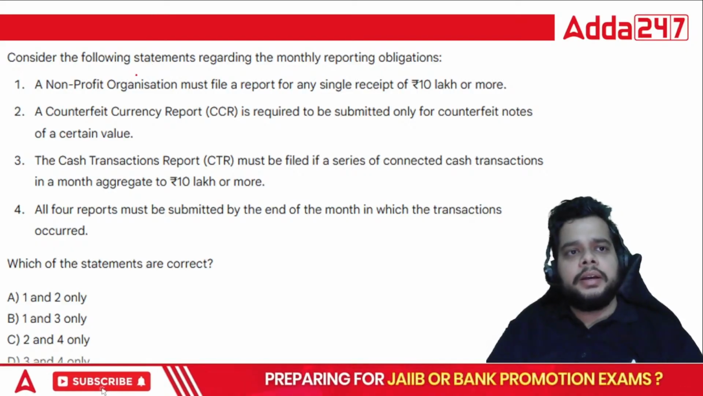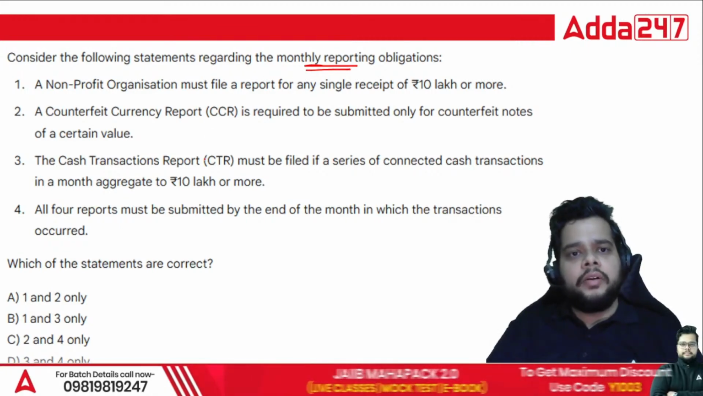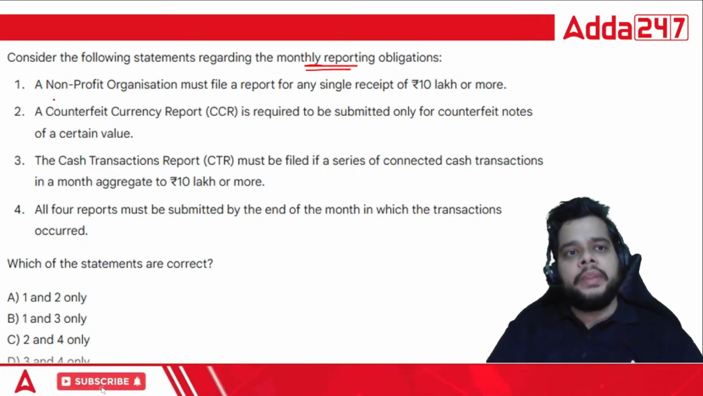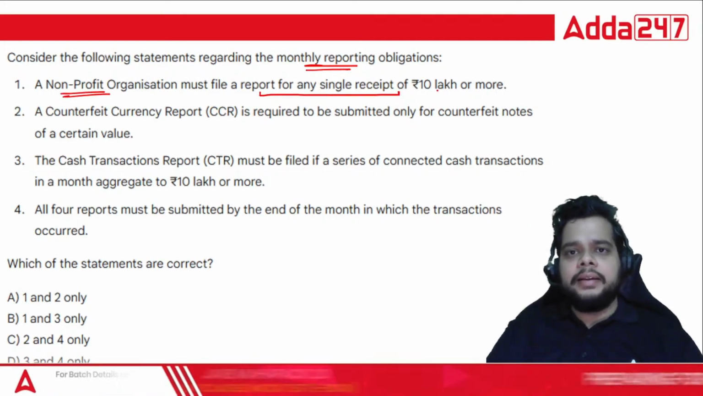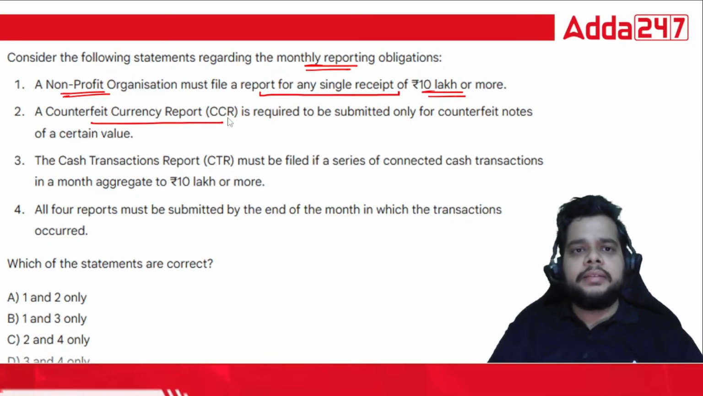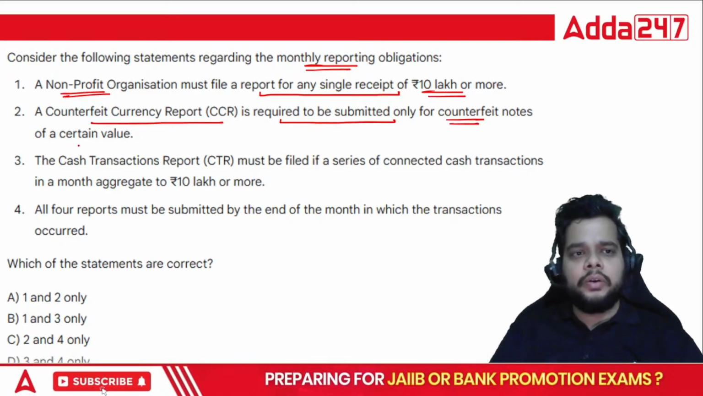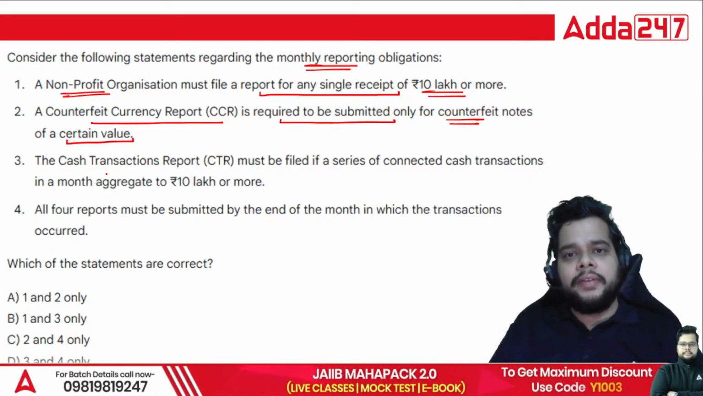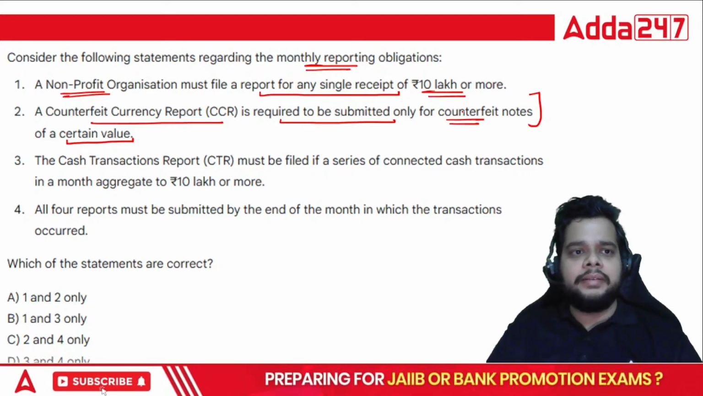Next question, you have to tell me the right answer based on the monthly reporting obligation of various reports. A non-profit organization must file a report for any single receipt of rupees 10 lakh or more. Counterfeit currency report CCR is required to be submitted only for counterfeit notes for a certain value, whether it is true or not, only for a certain value or for any amount of value you can submit the CCR.